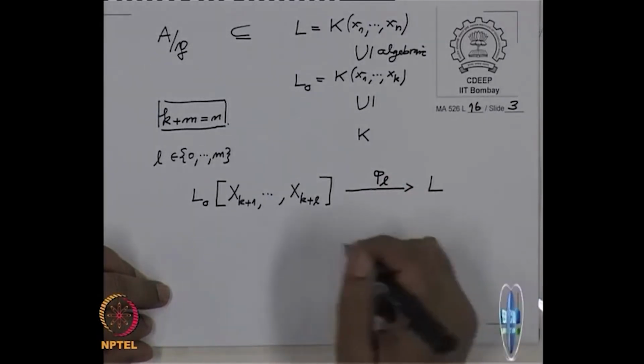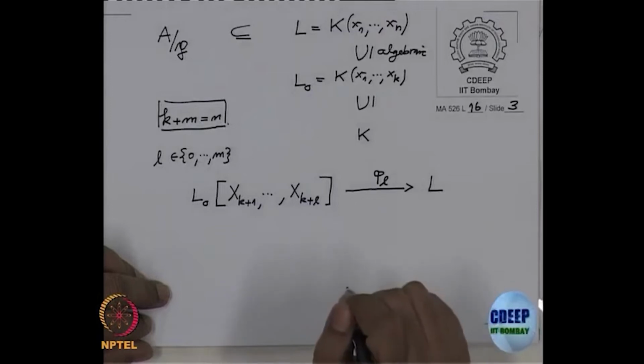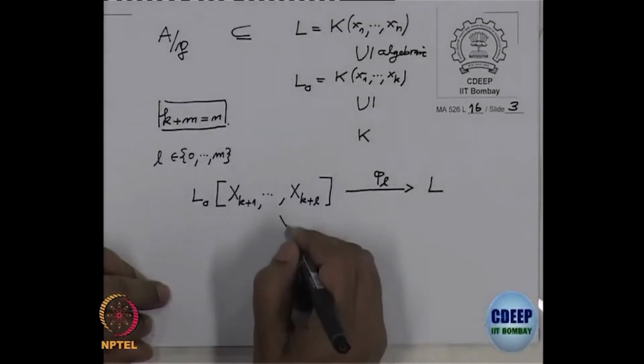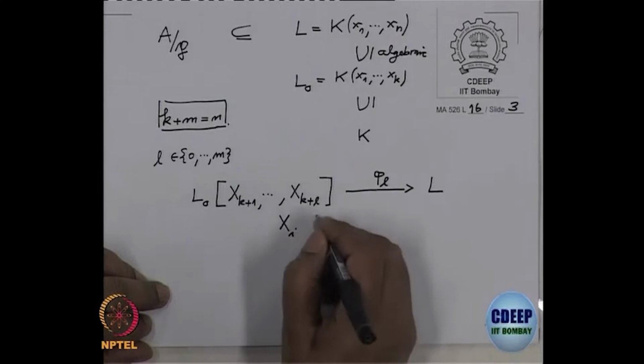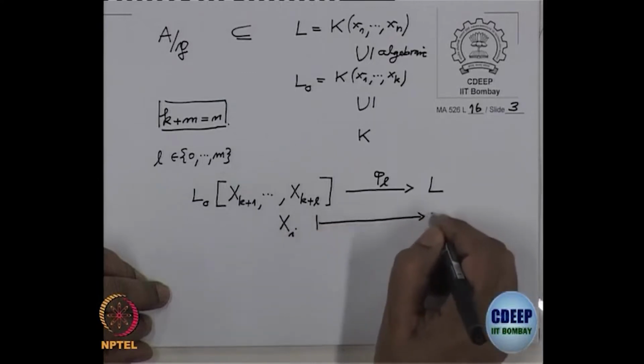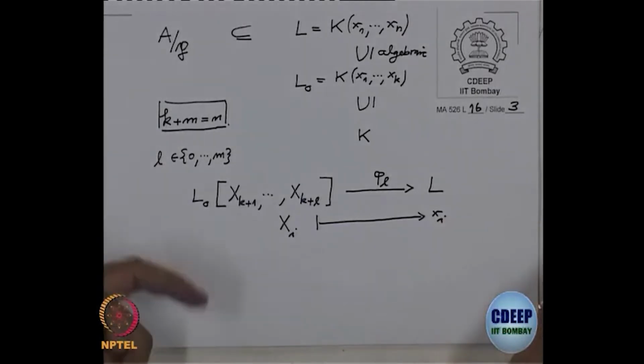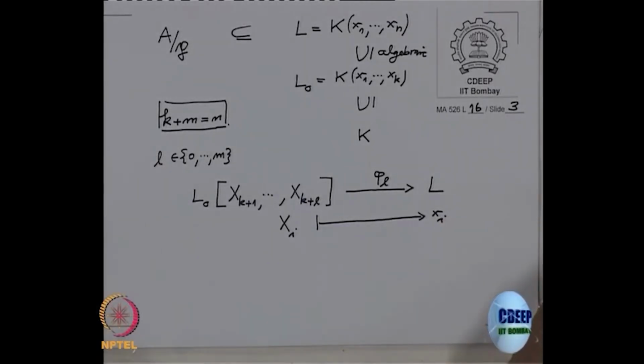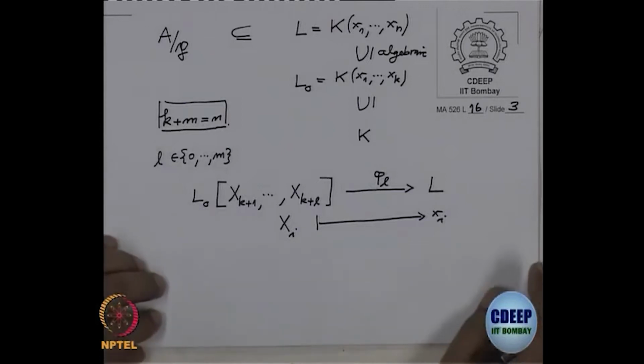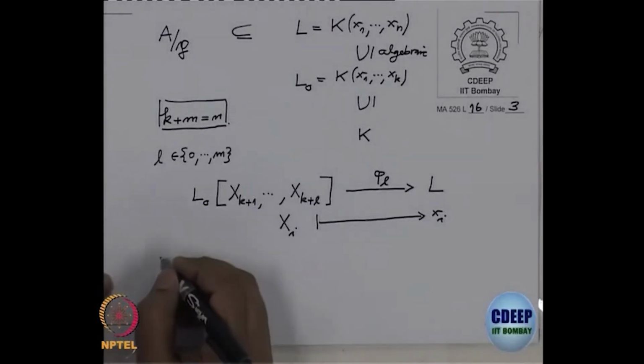So, I just have to assign where the variables go. So, take any ith variable and map it to small xi. And I want to describe the image and kernel of this algebra homomorphism. That will also lead us to how to choose the polynomials f1 to fm, so that P is locally generated by f1 to fm. Okay, so the claim is the following.